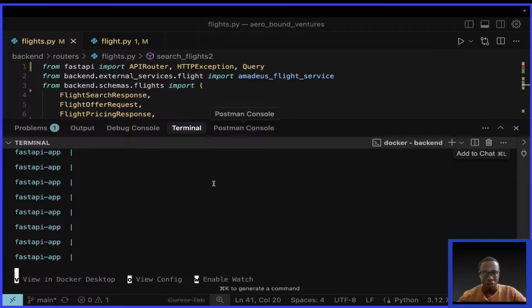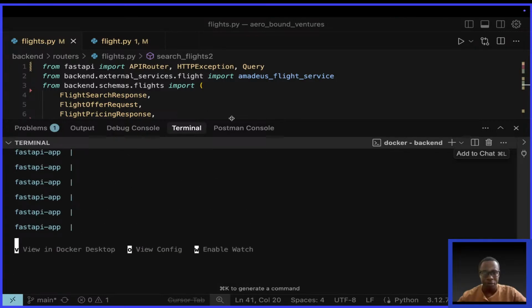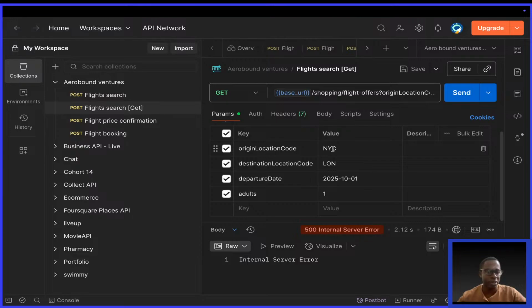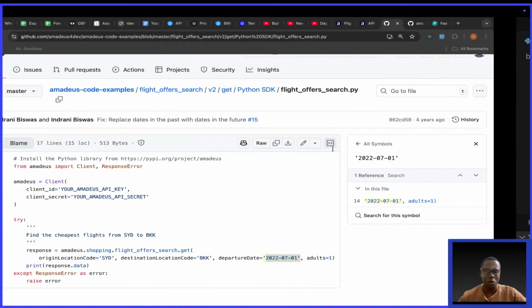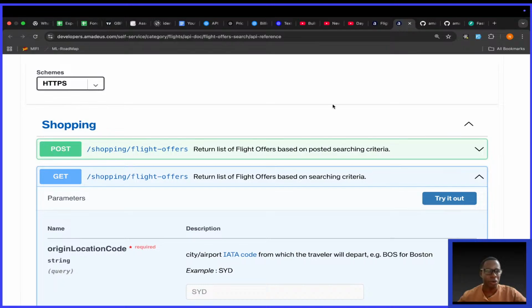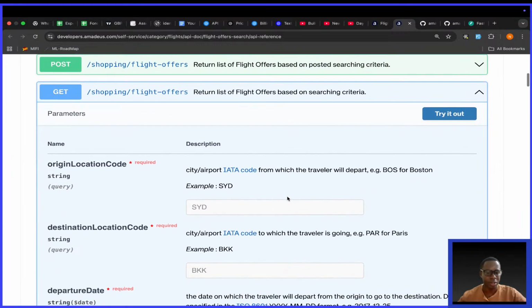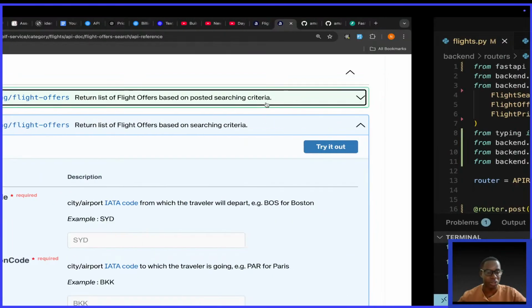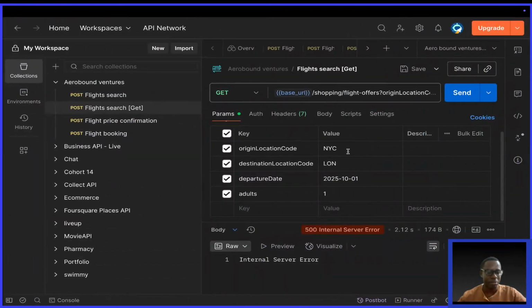We know that it's these lines of code, but they don't mention exactly what went wrong. So to figure it out, we now have to go through our information here and figure out what's wrong. Have we used a wrong code? Are we using the right code? These are the questions. For example, is NYC correct?